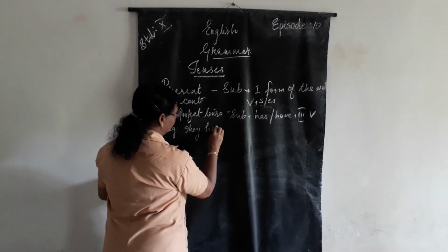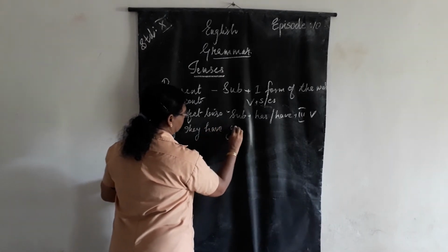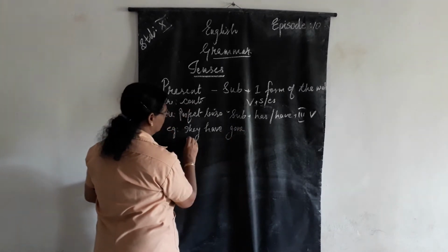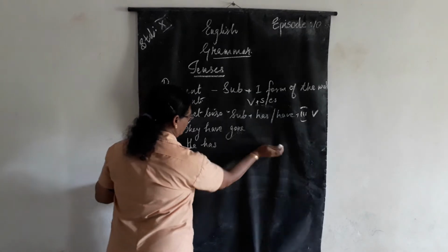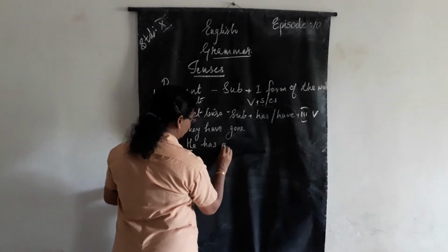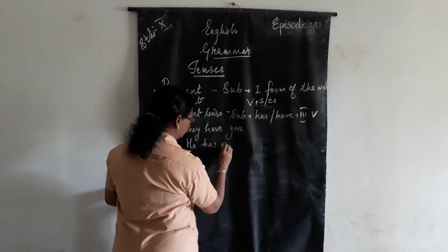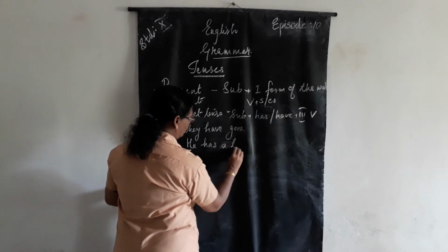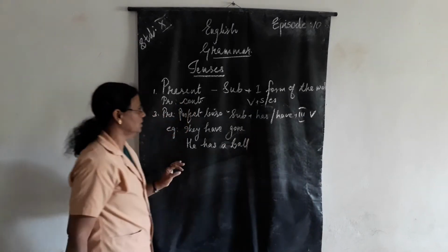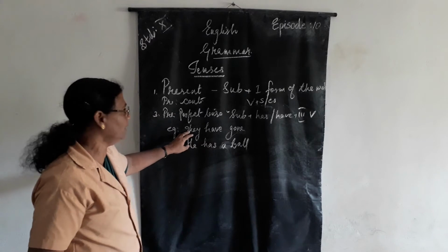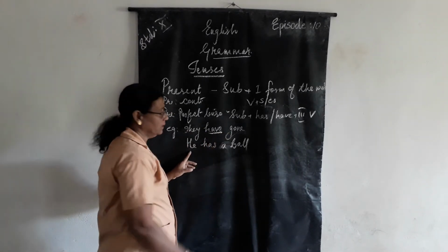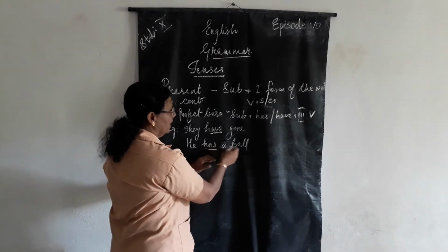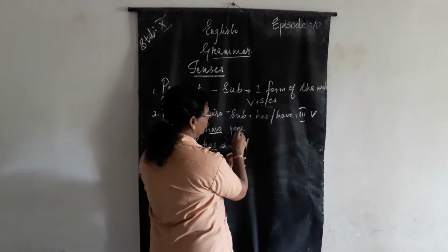They have gone. He has a ball. So they is plural and the helping verb is have. Here he is singular, the helping verb is has. And this is the third form. Third form of gone.